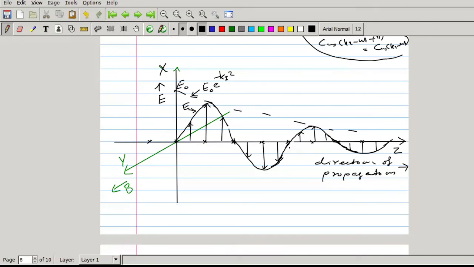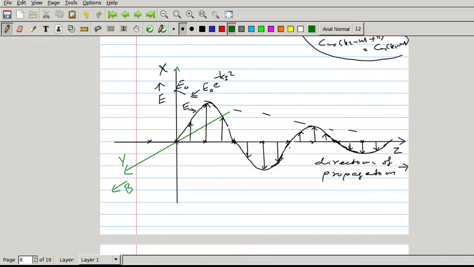Now, in a similar fashion, we will draw the variation of magnetic field, but that variation should be along the YZ plane, perpendicular to the plane of this paper. In the case of a dielectric medium, both the electric and magnetic field vectors are in phase. So if the electric field starts from this point, the magnetic field also starts from this point. Like this we have drawn the variation.